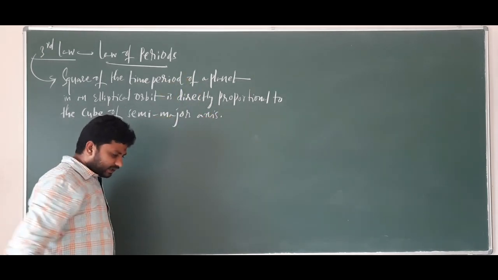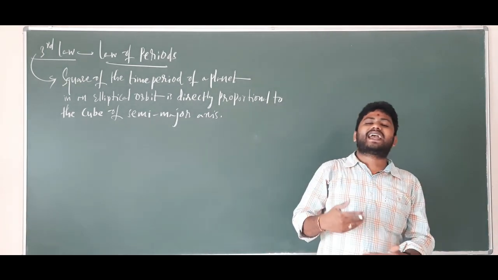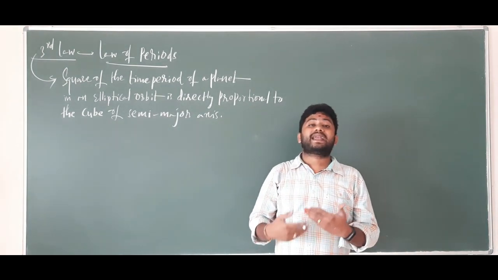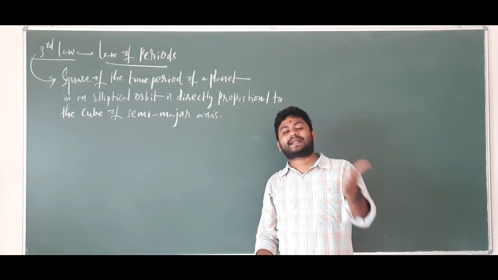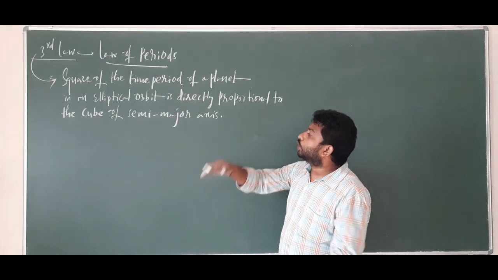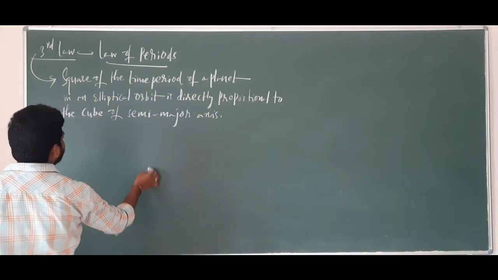So, a simple statement. The square of the time period of a planet in an elliptical orbit is directly proportional to the cube of the semi-major axis. Let's draw the diagram here.